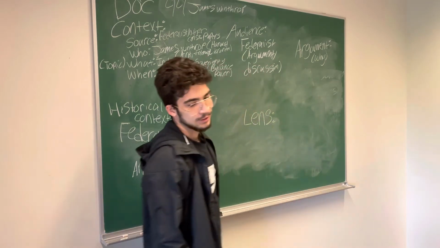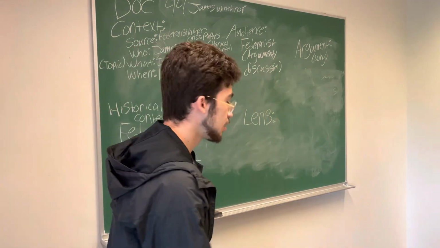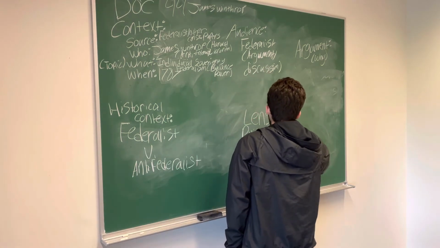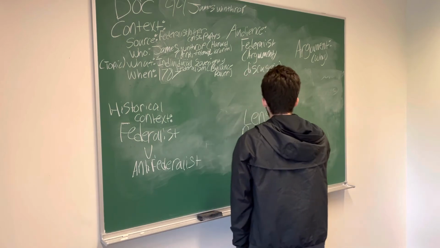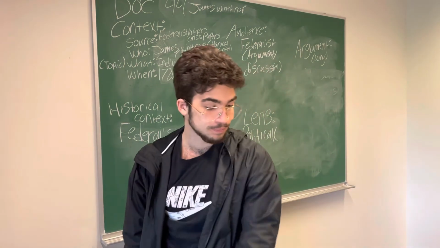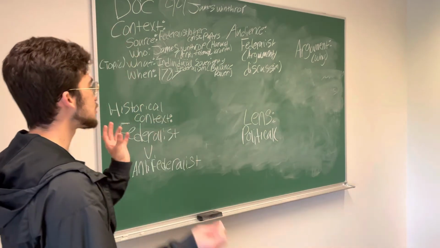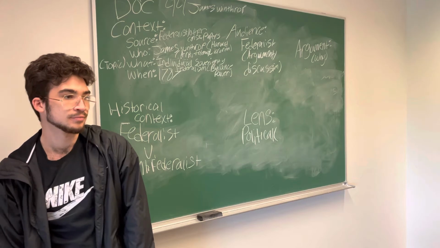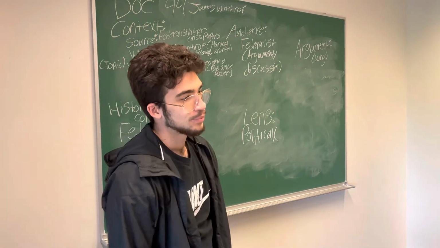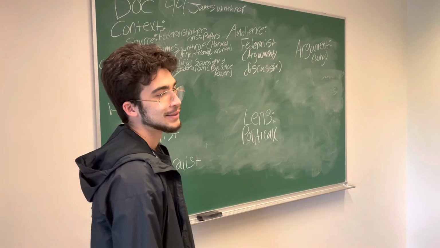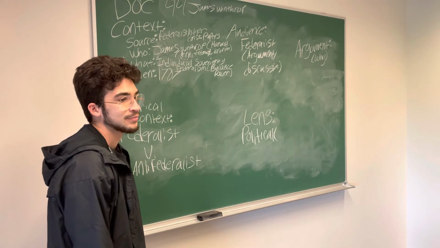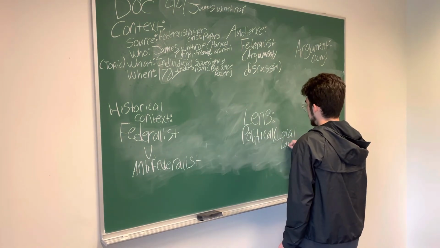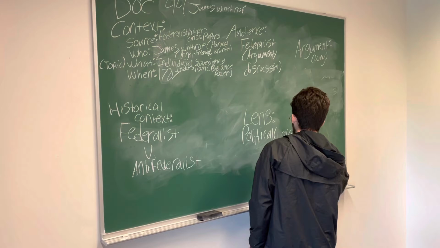All right, what lens can we see? Political, right? For these documents, we're dealing with a lot of politics, so your best bet will always be political when viewing these. But political in what aspect? What is a major thing we can take from this? What perspective did it try to portray to us? What is the goal of the Anti-Federalists? I mentioned a little bit. States' power. There you go, local laws, or state powers.